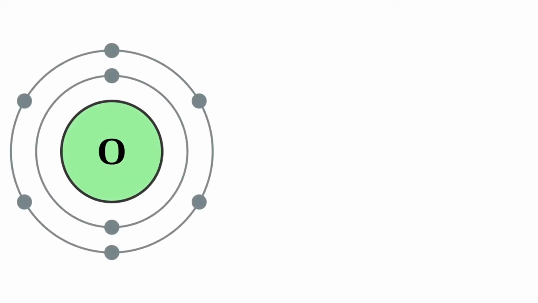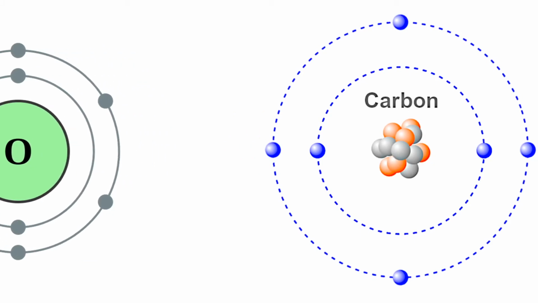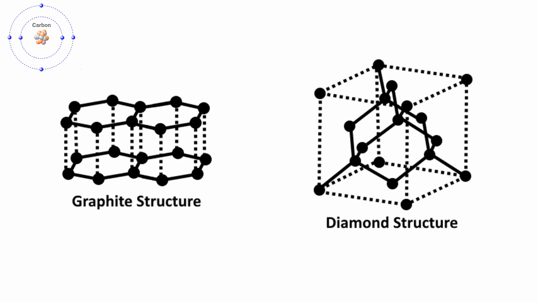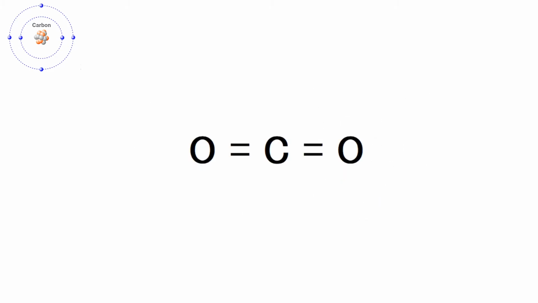The forms of atoms you've probably seen are elements from the periodic table, such as oxygen and carbon. If you were to take carbon, for example, you would be able to see that it has two elemental forms, graphite and diamond. Both of these would be considered carbon as an element, due to the fact that it is not chemically bonded to any other form of atom. On the other hand, if we were to take carbon dioxide, which you've no doubt heard of, we would consider this to be a compound, due to the fact that it is not carbon on its own, it is carbon chemically bonded to two oxygen atoms.